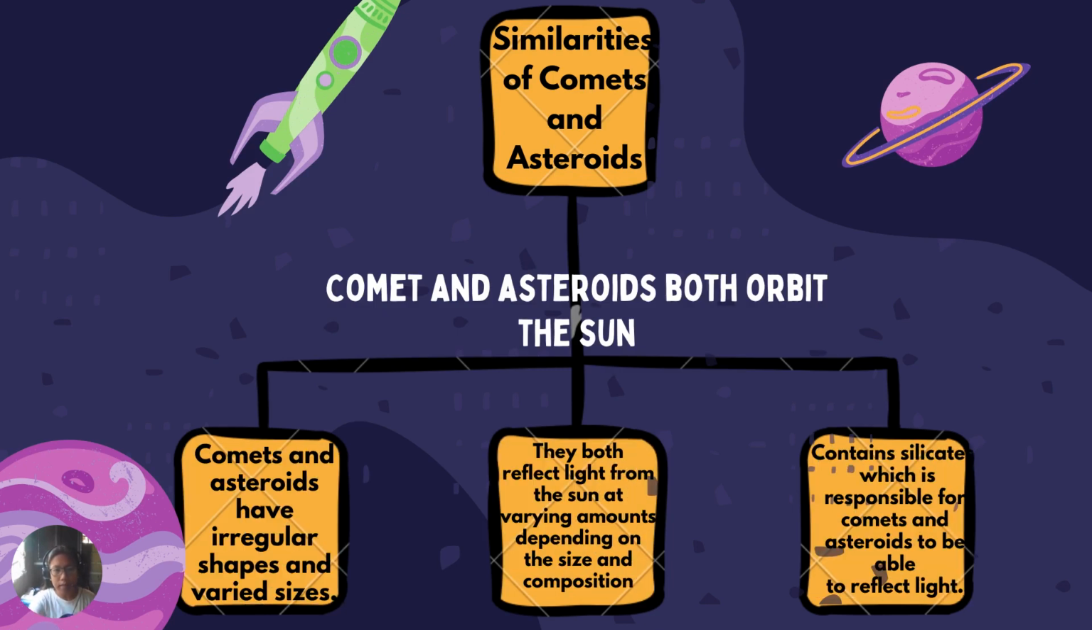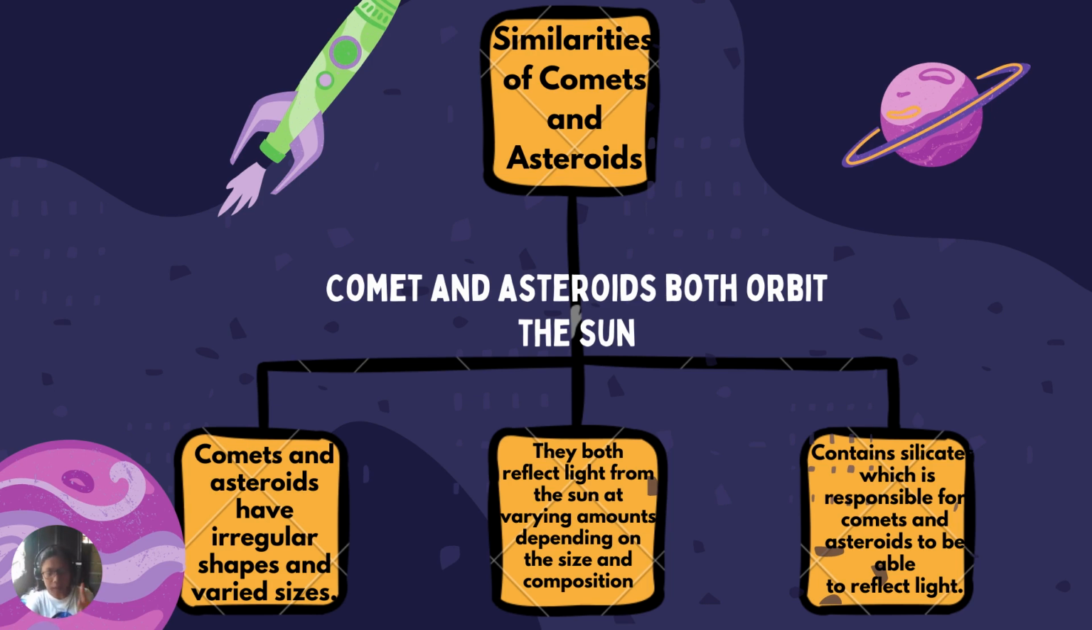Okay, let us have the similarities of comets and asteroids. So, a while ago, I have given you the characteristics of the two. In terms of characteristics, their origin, their shapes, their orbit, their orbital periods. But now, I'll be going to give you their similarities. So, what are the similarities of the two? So, both of them orbit the sun. Okay, when we say orbit, they can go around the sun.